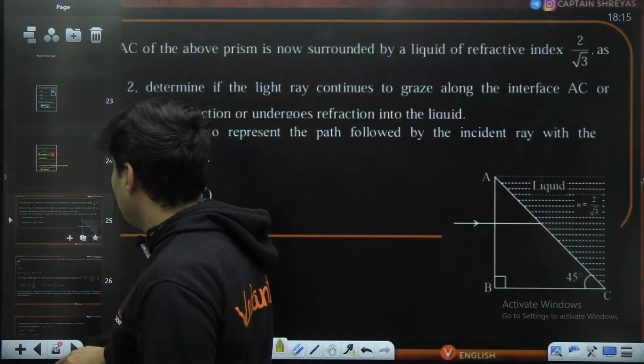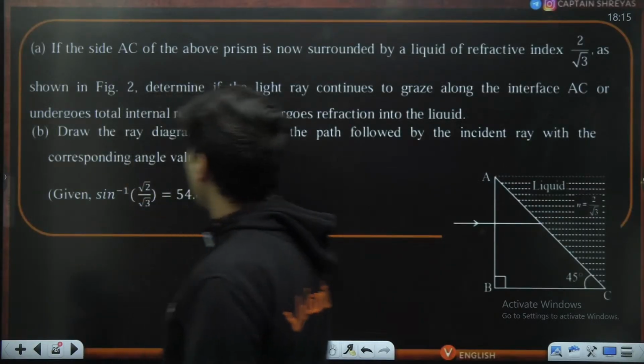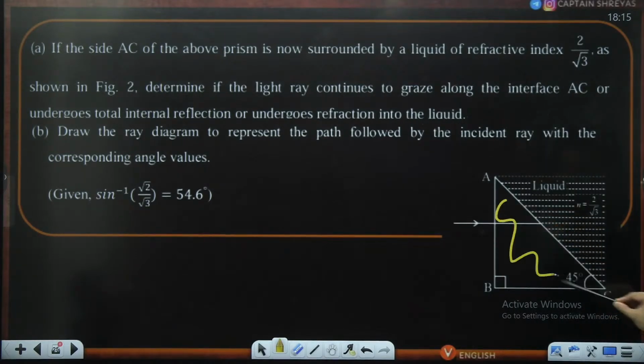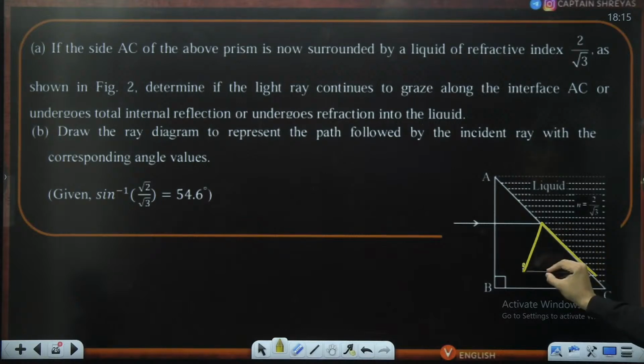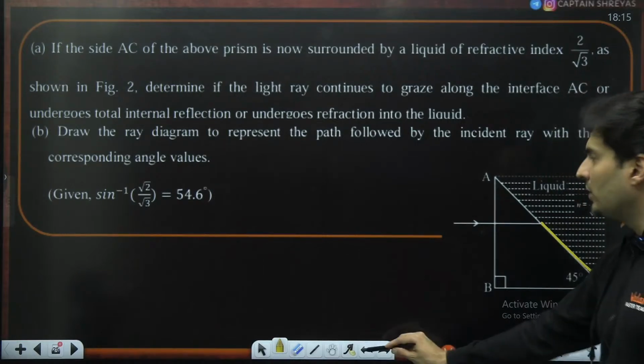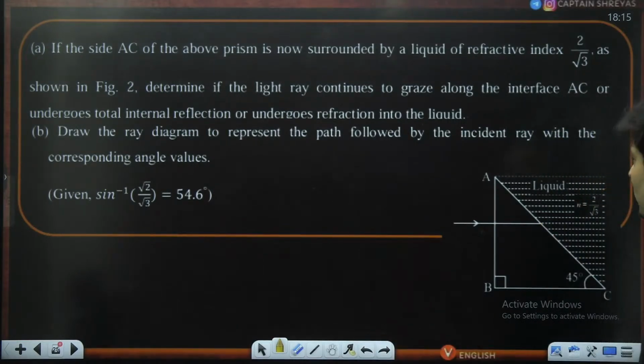Okay. Here is the question coming up on your screen. If the side AC of the above prism is now surrounded by a liquid, this is your prism. It is surrounded by a liquid on one side, as you can see. Determine if the light ray continues to graze along the surface, or undergoes total internal reflection, or does it come out over here? Does it refract? What happens? We do not know. We have to find it out. Draw the ray diagram followed by the incident ray with the corresponding angle values.